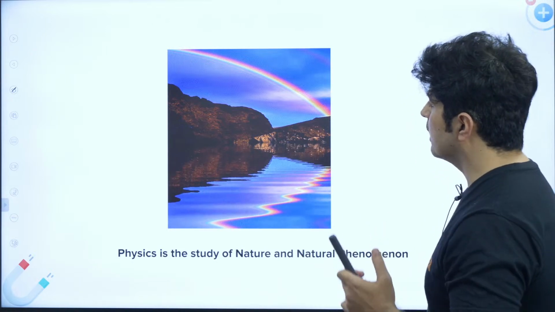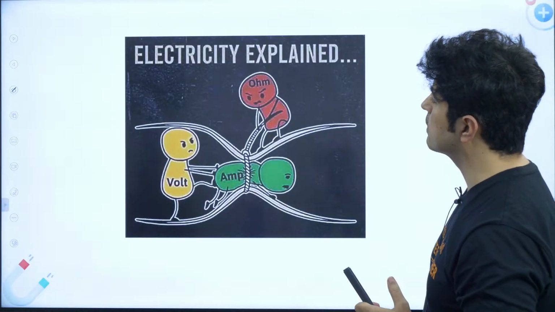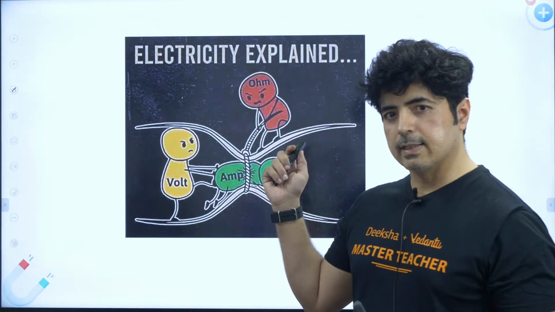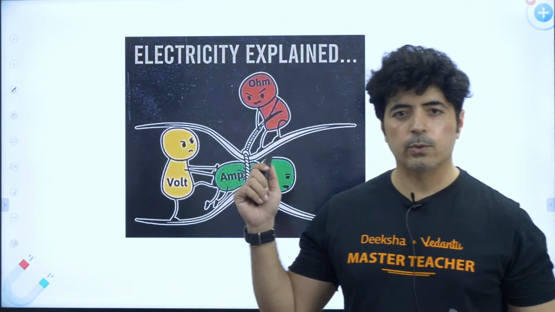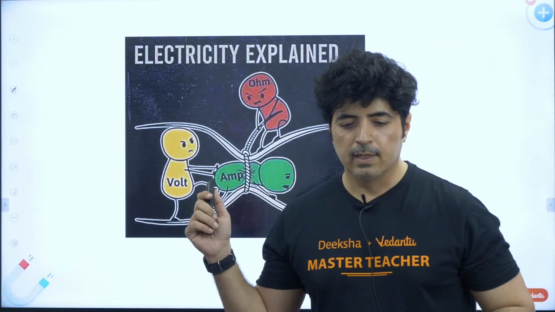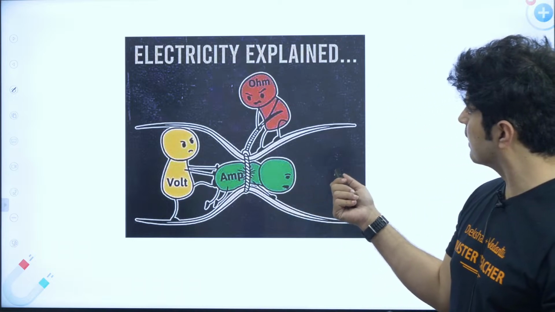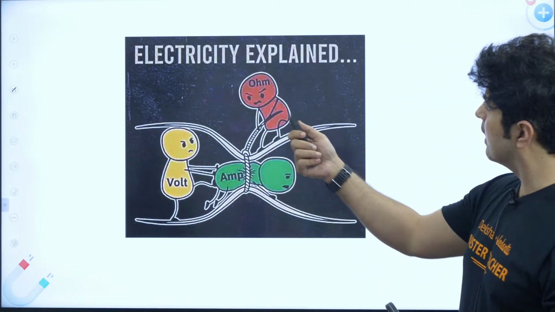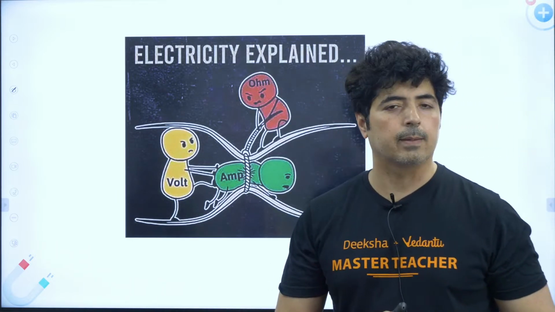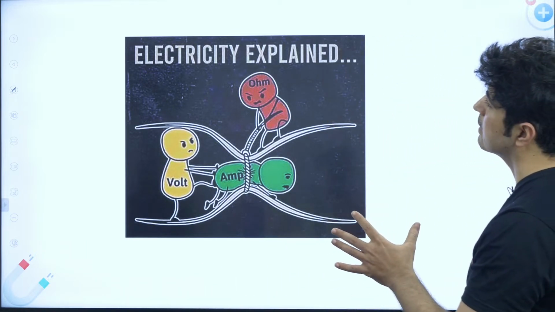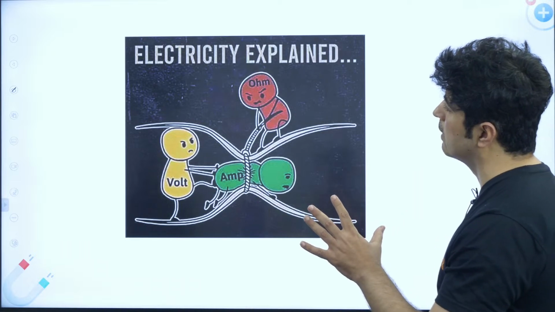So this is about physics. You have this thing on your screen. I want you to have a very careful look at this cartoon. It explains everything about this chapter. You see these 3 guys over here.